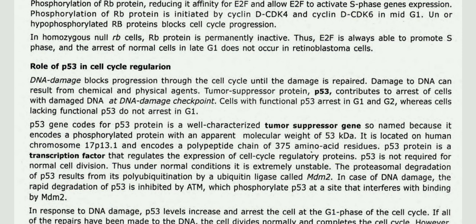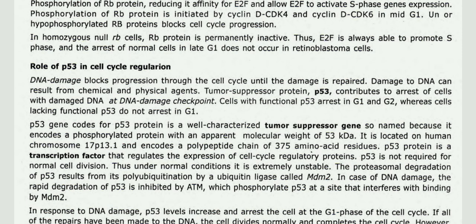The p53 gene codes for p53 protein, a well-characterized tumor suppressor gene, so named because it encodes a phosphorylated protein with an apparent molecular weight of 53 kilodaltons. It is located on human chromosome 17p13.1 and encodes a polypeptide chain of 375 amino acid residues. p53 protein is a transcription factor that regulates the expression of cell cycle regulatory proteins.